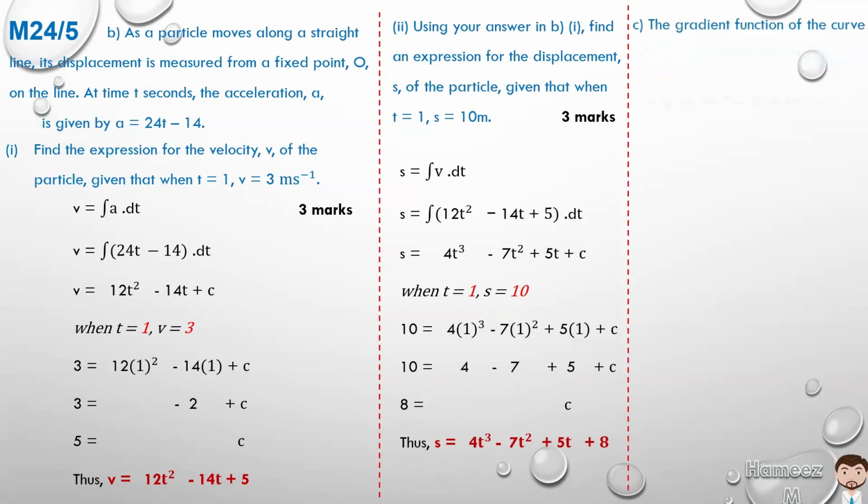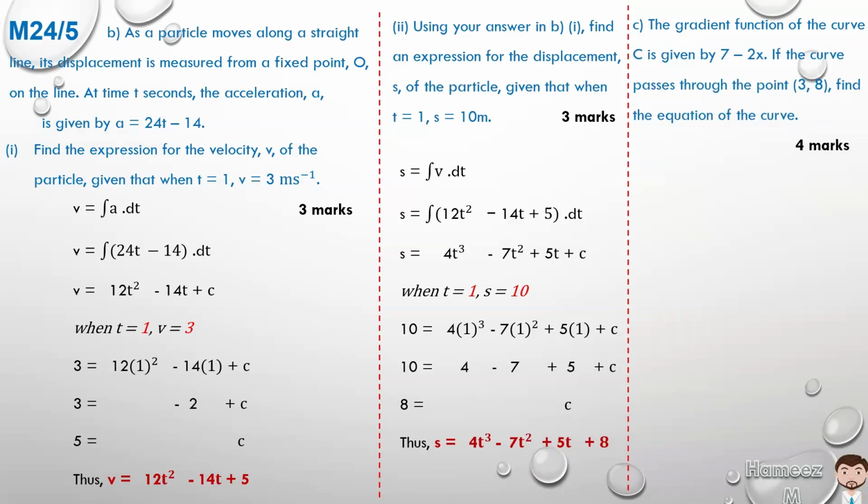The gradient function of the curve C is given by 7 minus 2x. If the curve passes through the point (3, 8), find the equation of the curve. Finding the equation of the curve means that we need to find y. They're giving us a gradient function, that means dy dx is equal to 7 minus 2x. And if we want to find y, it is the integral of dy dx with respect to x. So we need to integrate. We know dy dx, so integrating 7 minus 2x